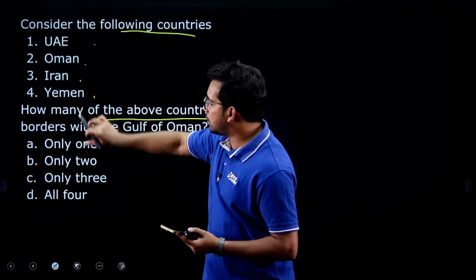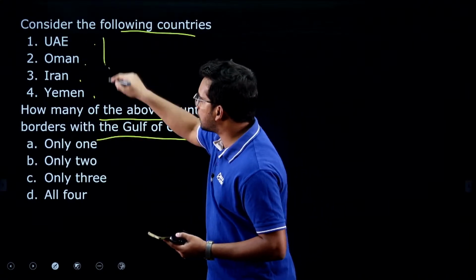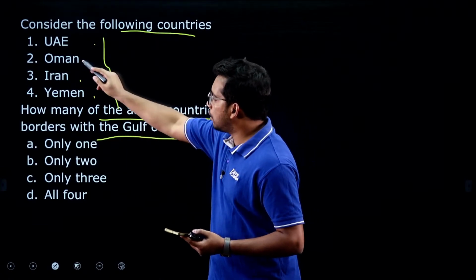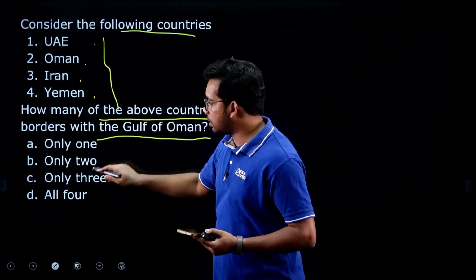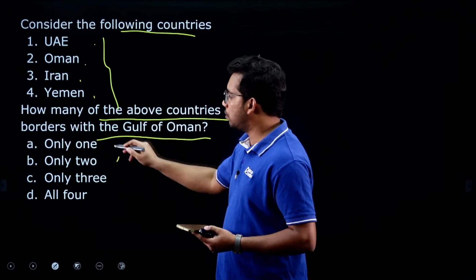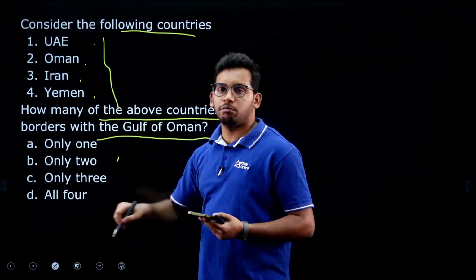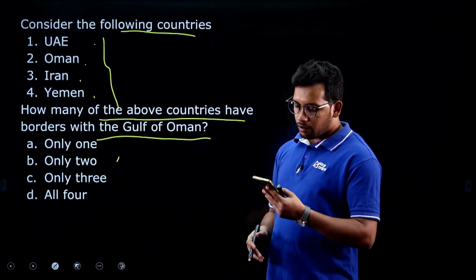So even if one country is there, if a single country borders the Gulf of Oman, you can take it as 1 only. 2 only means any 2 countries, if they are bordering only 2 countries. And if 3 countries are bordering, it is only 3, and if all the countries are bordering, it is part of all 4.